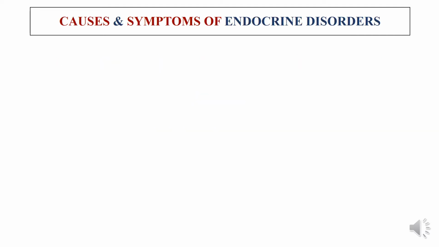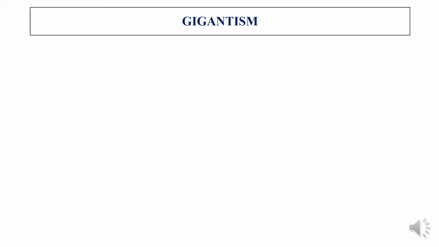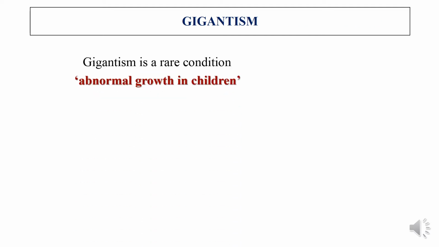In today's class we will discuss the causes and the symptoms of endocrine disorders like gigantism, dwarfism, and acromegaly. Gigantism. Gigantism is a rare condition that causes abnormal growth in children.